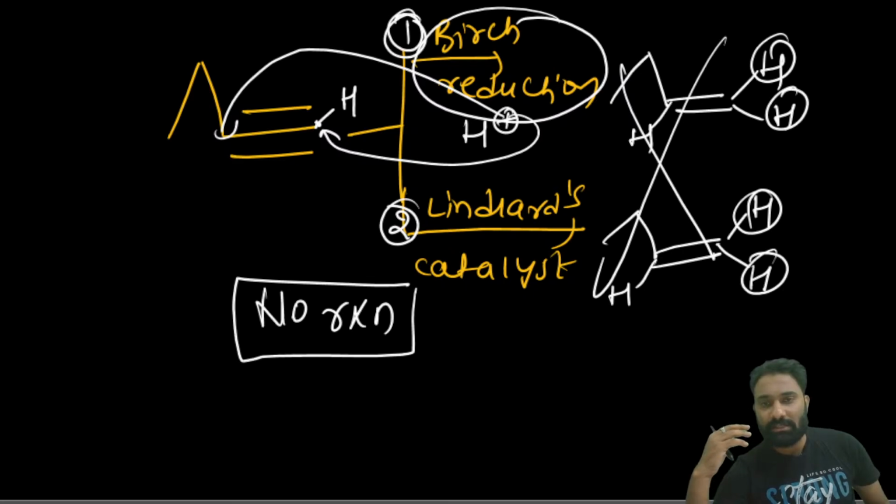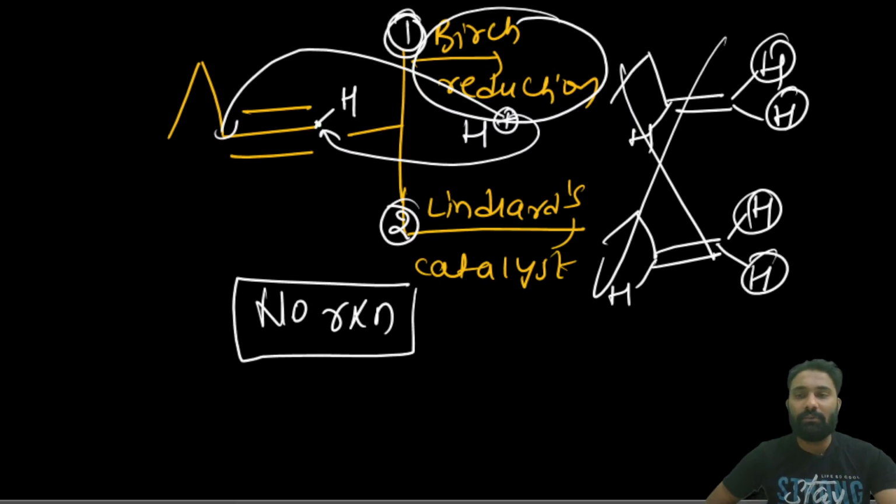If they are stressing with the IUPAC name, then you have to be very careful. Clear? IUPAC name also will play a very crucial role. Directly you have seen that this is a 1-propyne upon the Birch reduction and the Lindlar's catalyst. You may think that it will give you the cis and trans, but you have to be very careful. It will not give you any reaction. Okay? Now next.